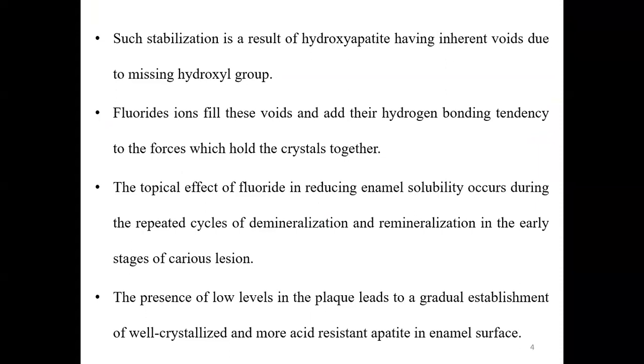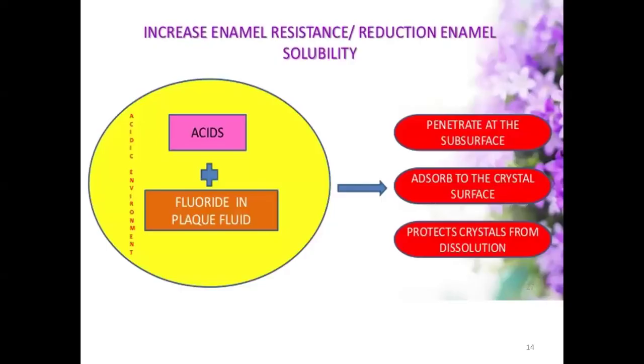The topical effect of fluoride in reducing enamel solubility occurs during the repeated cycle of demineralization and remineralization in the early stages of carious lesion. The presence of low levels of fluoride in plaque leads to gradual establishment of well crystallized and more acid resistant apatite in the enamel surface.